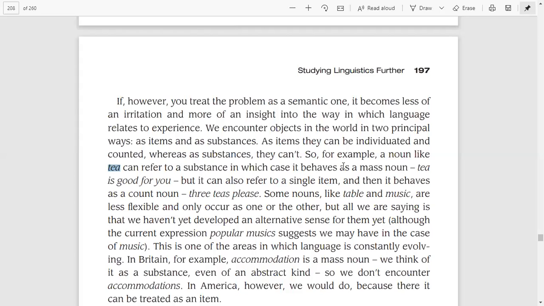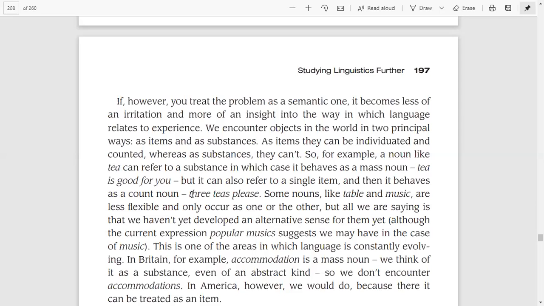What are the qualities of a mass noun found in tea? It is a substance, so it cannot be individuated. Another quality is that we are not using any determiner before this, so in this case it resembles a mass noun. But there is another quality related to a count noun, that it refers to a single item, so it can also behave as a count noun in this way.